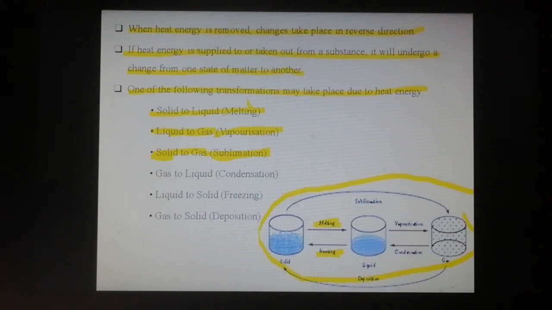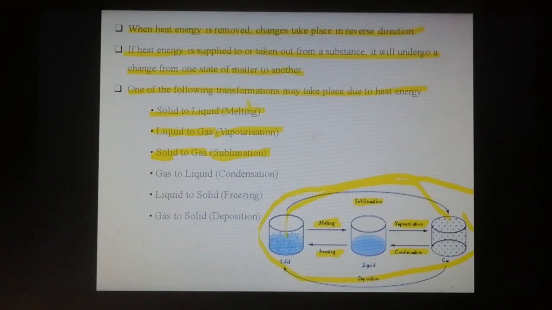When a solid substance changes into gas, this process is known as sublimation. When water, a liquid substance, changes into gas, this process is known as vaporization. Then a gaseous substance changing into liquid is known as condensation.